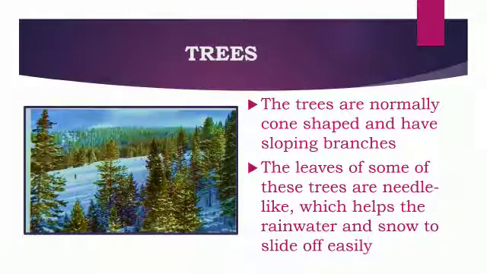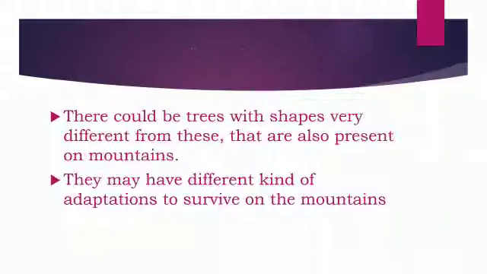Trees in the mountainous region. The trees are normally cone shaped and have sloping branches. Now the trees in the mountainous regions have adapted themselves to survive there. They are normally cone shaped and have sloping branches so that the snow can slide away. The leaves of some of these trees are needle-like, which help the rainwater and snow to slide off easily. But there could be trees with shapes very different from this that are also present on the mountains. They may have different kinds of adaptations to survive on the mountains.